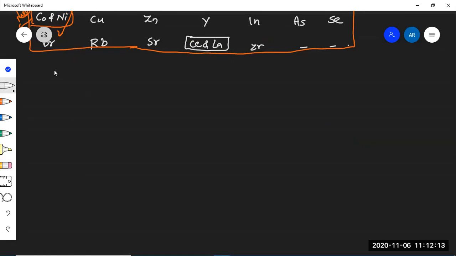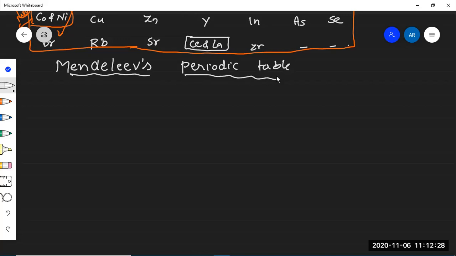What did he do? Mendeleev's periodic table. What did he give? Mendeleev gave an immense, significant contribution towards the periodic table. Why? Because he started arranging elements by taking groups as well as periods. We will talk much about these groups as well as periods, and more about Mendeleev's periodic table